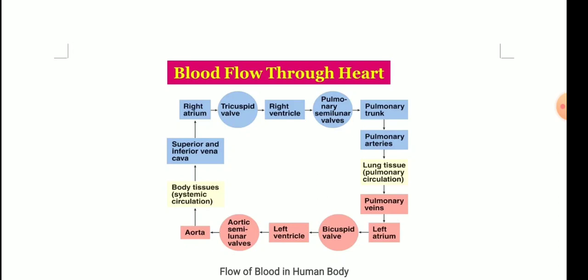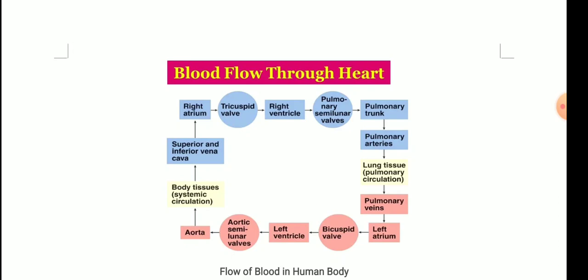You need to remember right atrium, then the tricuspid valve to the right ventricle. Then you can leave this and come directly to the pulmonary artery: from the right ventricle to the pulmonary artery to the lungs, then pulmonary veins to the left atrium, to the bicuspid valve, through the bicuspid valve to the left ventricle, and then left ventricle to aorta, and aorta to body tissues.